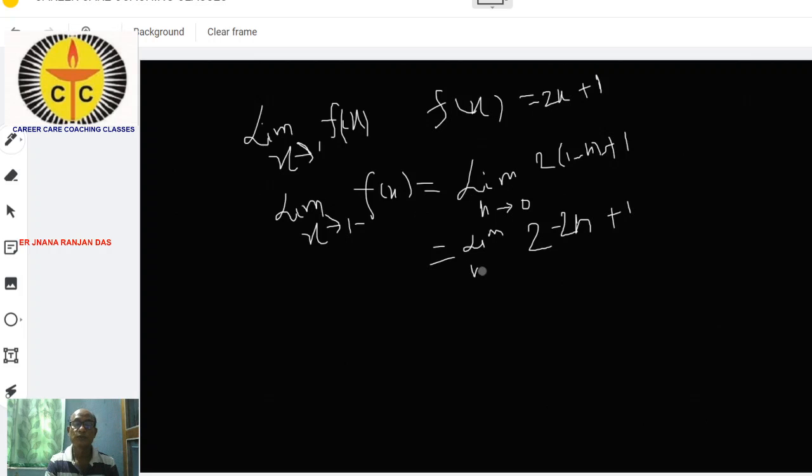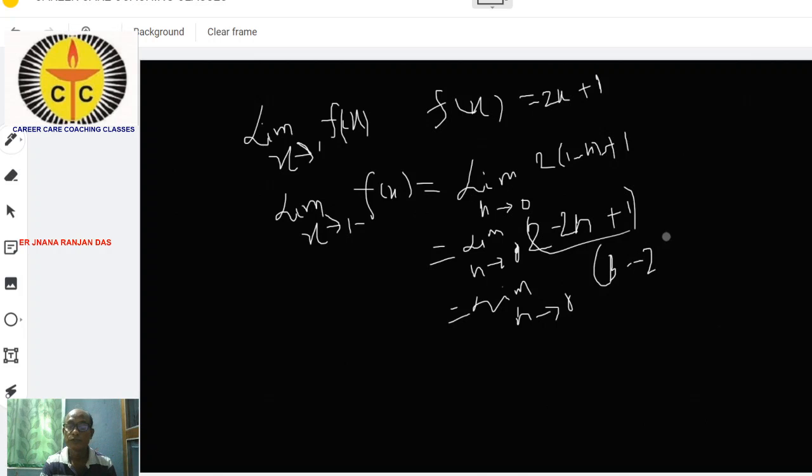The limit as h tends to 0 of this, you take in the bracket. So this will be the limit as h tends to 0 of 3 minus 2h.